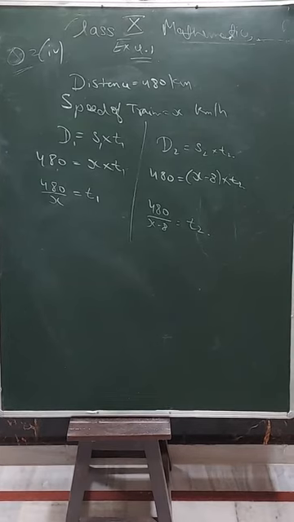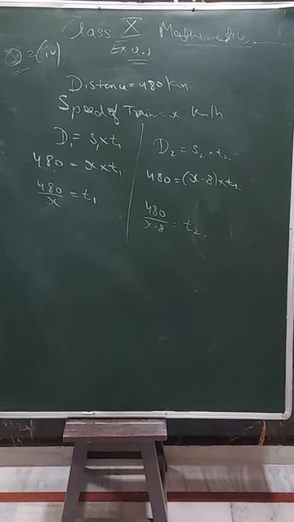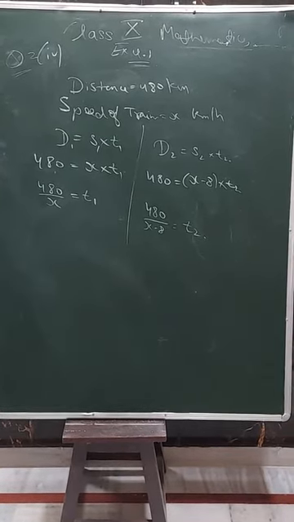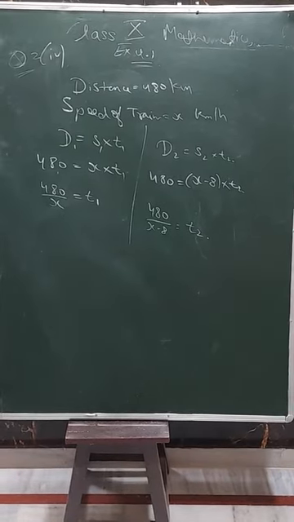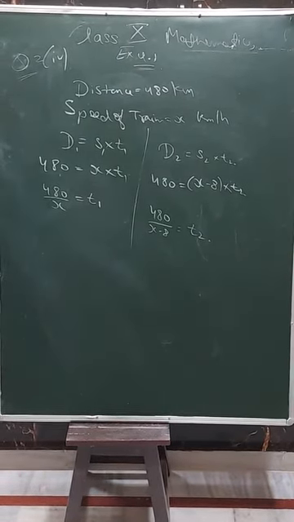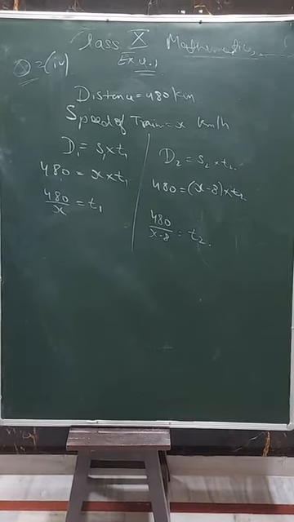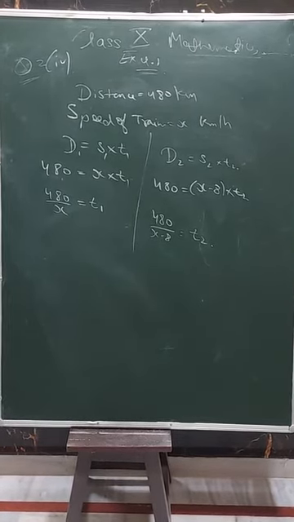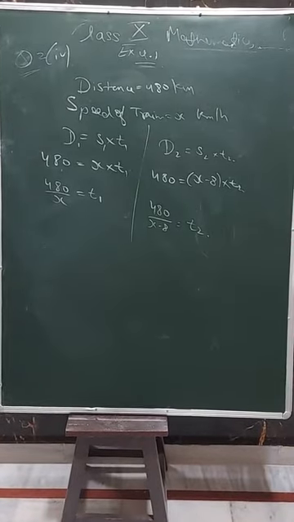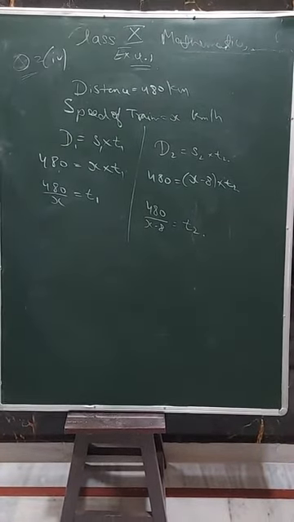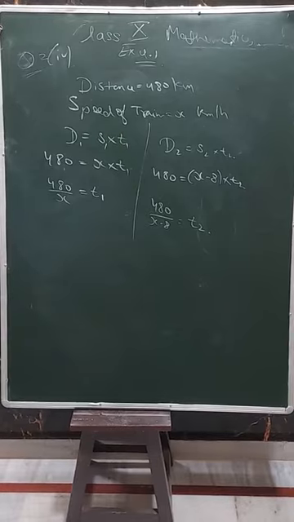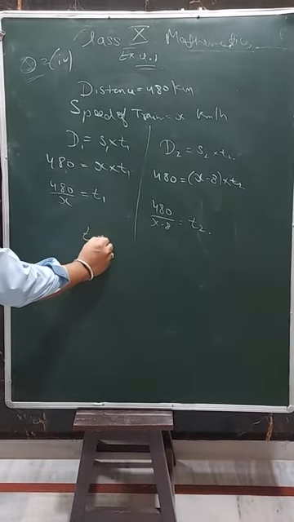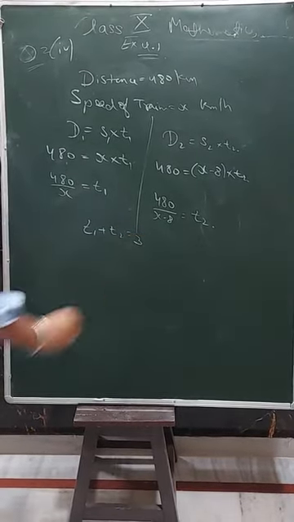It would have taken 3 hours more to cover the same distance, and we have to find the speed of the train. So how do we solve it? 3 hours more time is there. Now it is given that the difference of the times is 3 hours.